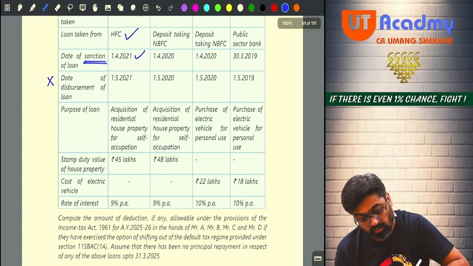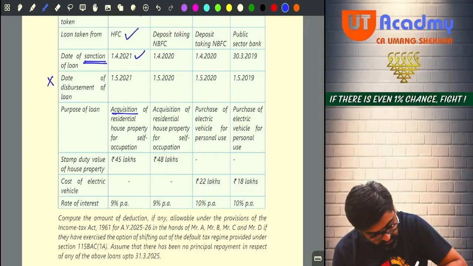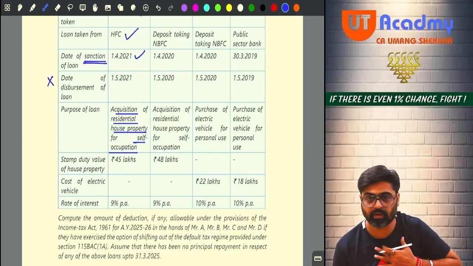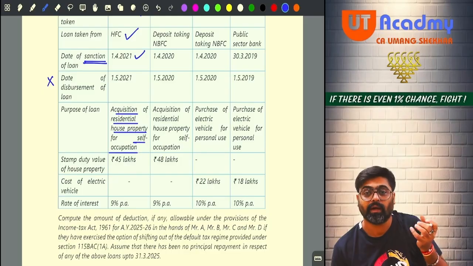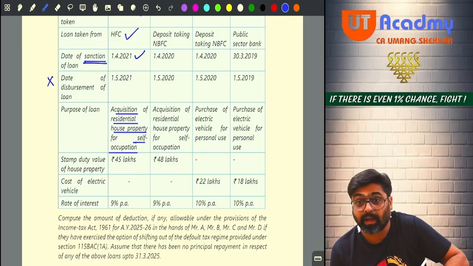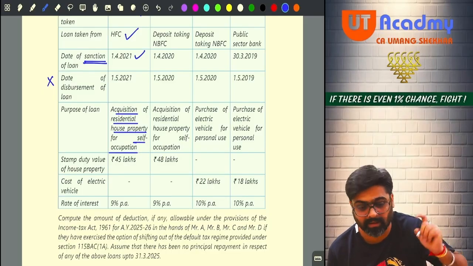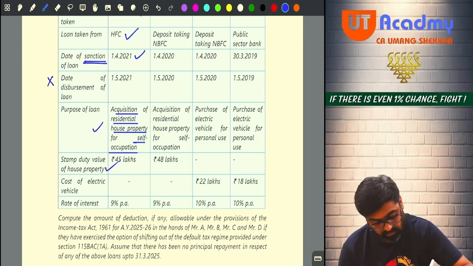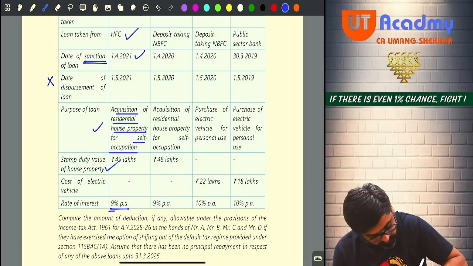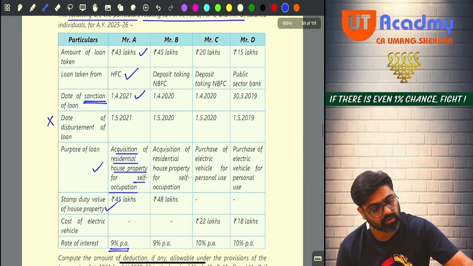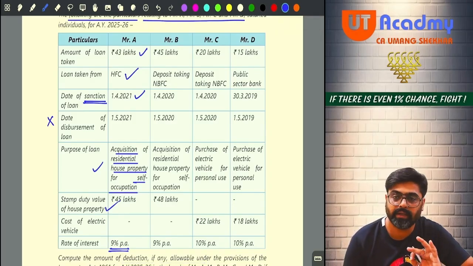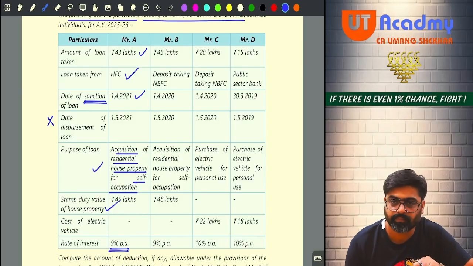Now, the loan was taken for purchase of a residential house property for self-occupation. Meaning for my SOP, I am taking the loan. Okay. Stamp duty value of the property is not more than 45 lakhs. Very good. So residential loan, stamp duty value is not more than 45. What is the rate of interest? 9%. So on that entire 43 lakh, if I apply 9%, the interest will be 3,87,000.